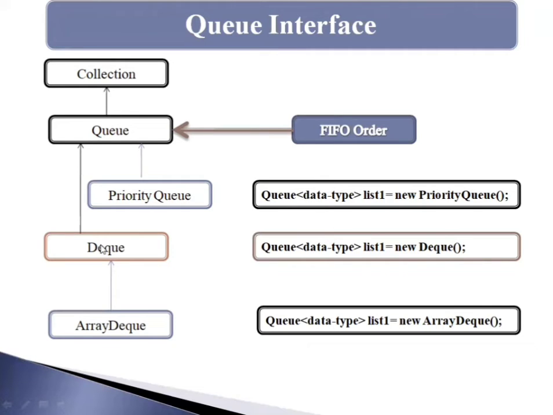Then Deque. The Deque interface extends the Queue interface, and we can remove and add elements from both sides. Means if we are using Deque, we can add elements and delete elements from both sides. Deque stands for double ended queue, which enables us to perform operations from both ends. So Deque can be initiated as just Deque.